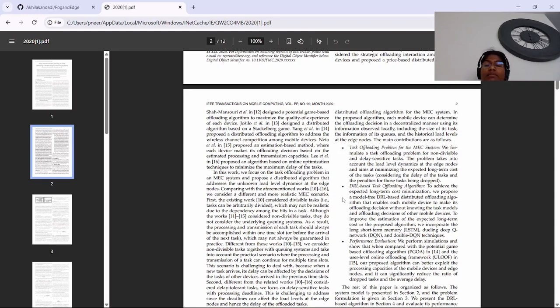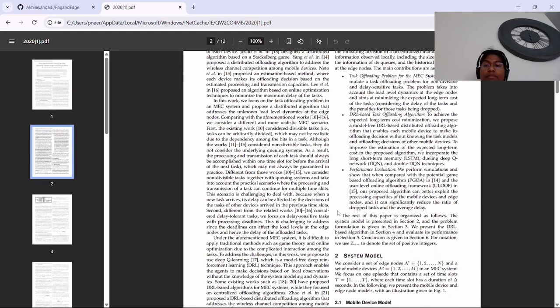In the paper's DRL method, each device observes its task size, queue delays, and recent load history of edge nodes. It uses a DRL agent to select actions, local processing or offloading to a specific node. It learns over time to minimize long term cost, which includes delays and penalties for dropped tasks.